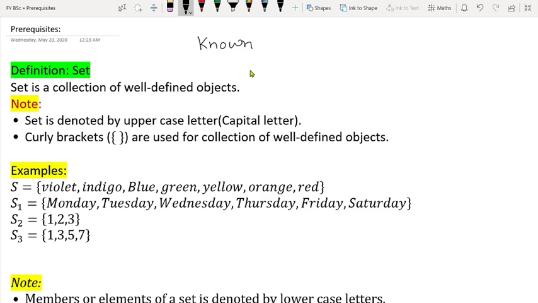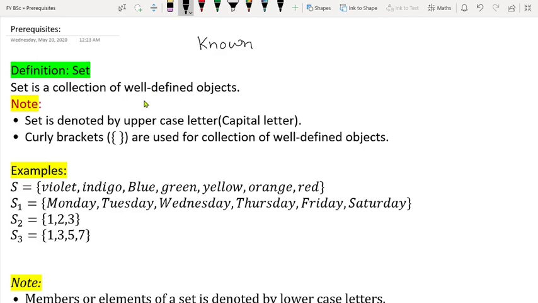Or it may be your friends as well, they are also objects, whatever you know. For example, it may be some trees, names of flowers, or names of birds. Whatever is known to you is nothing but an object, right? And the collection of that well-defined, or you can say known, objects is called what?